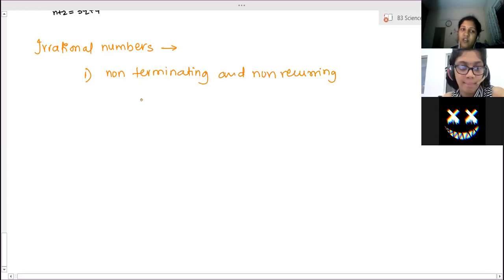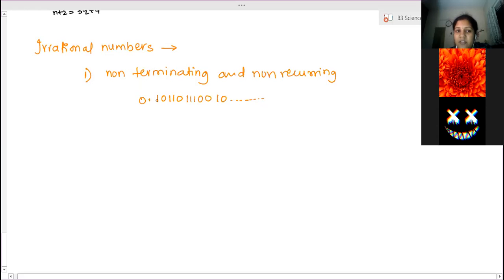So non-terminating and non-recurring means 0.1011011100101... That means it is non-terminating, and there are only 2 digits, but the same sequence is not followed. Every time the sequence is different. So therefore, this is called non-terminating and non-recurring. So all such numbers we call irrational numbers. Clear?